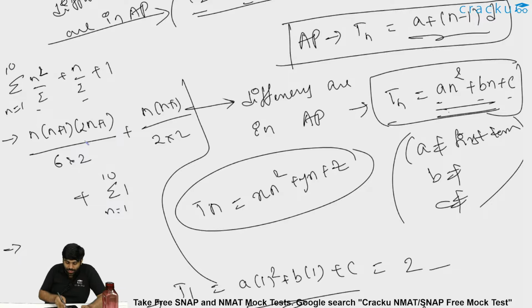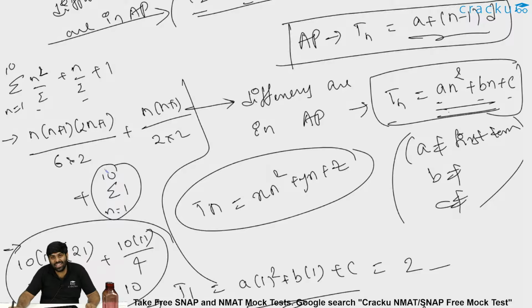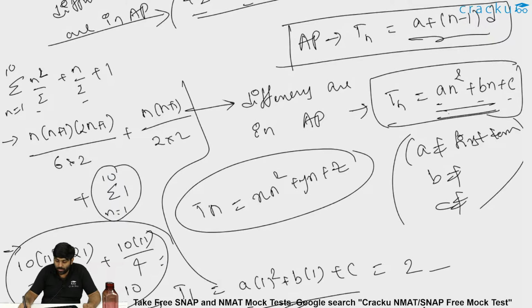So I'll substitute 10 now in the above. I'll get 10 into 11 into 21 by 12 plus 10 into 11 by 4 plus 10. This will be my answer because 1 is added 10 times because there are 10 terms. So 1 into 10, which is nothing but 10. So this particular value will be my answer. 10 into 11 into 21 by 12.